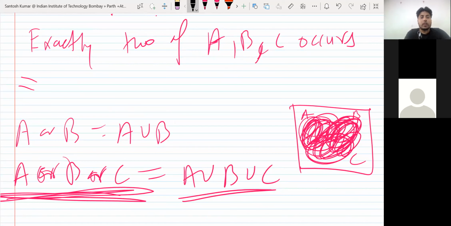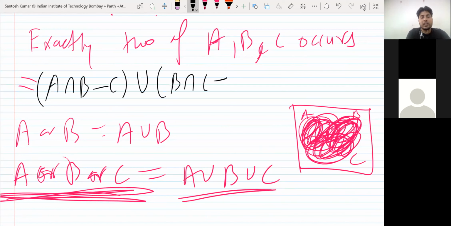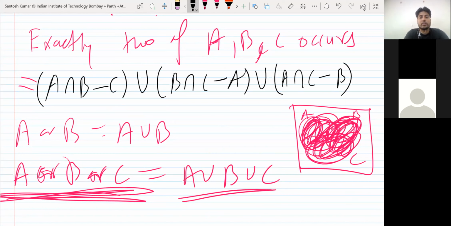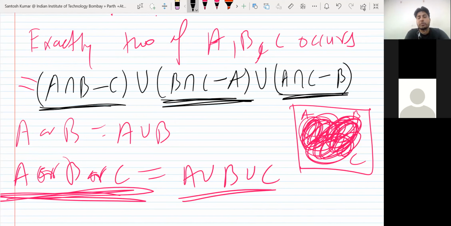Okay. Exactly two of A, B, C occur. So what does that mean? Two will occur. Like A and B occur, but C does not occur. Or B and C occur, but A does not occur. Or means union, and means intersection. Or A and C occur, but B does not occur. So this is the event in which exactly two occur. Here A and B occur, C does not occur. Here B and C occur, A does not occur. Here A and C occur, but B does not occur. So that is exactly two of them occur.